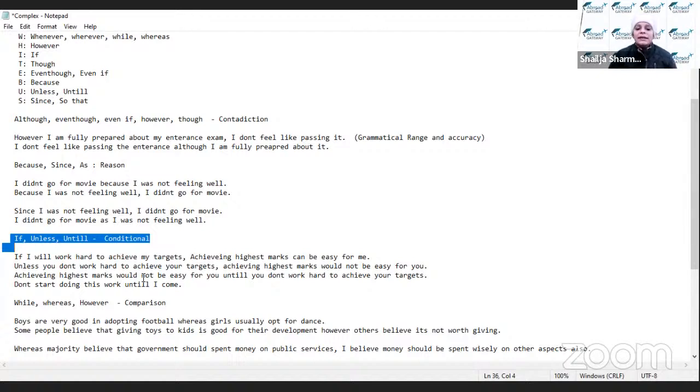Unless and until का हम use करते हैं, दोनों को separate use करना है. आपने कभी भी unless और until को इकट्ठा use नहीं करना. I've seen many students, they use unless and until together, like they make a sentence: unless and until I don't come, please don't move from your bed. So that way they use it. So you cannot use unless and until both. You can use either way, like unless or until, right? So दोनों का मतलब same है, until and unless का, but दोनों को आपको अलग अलग form में ही use करना है. So you can just read this sentence.